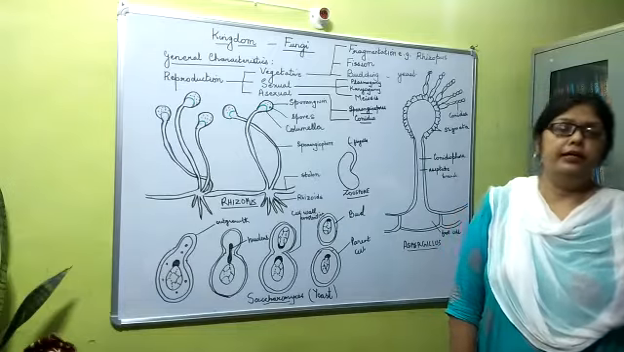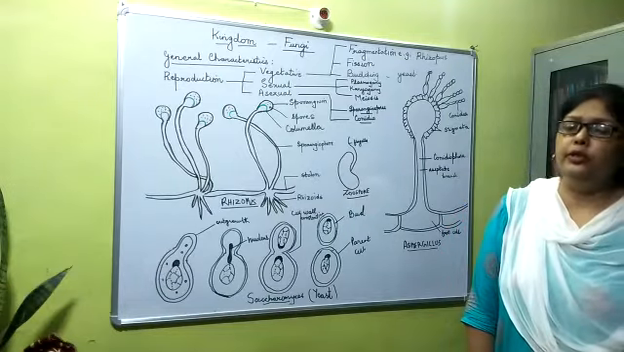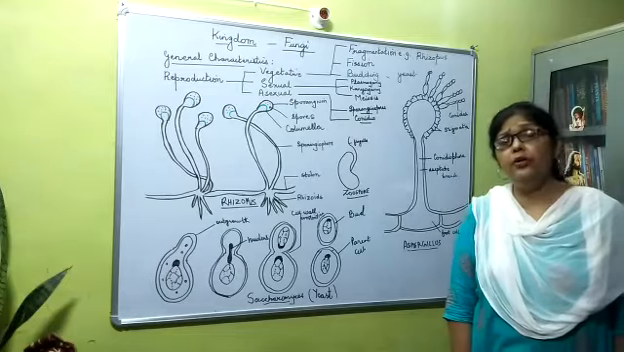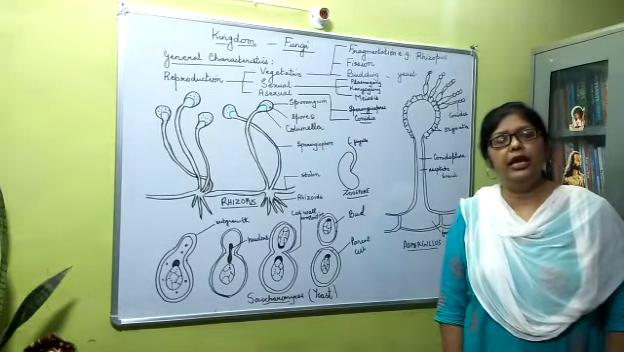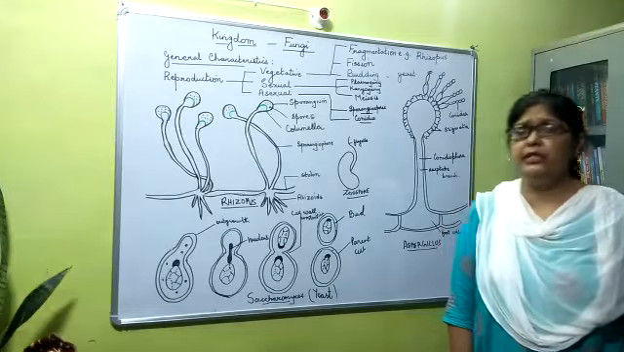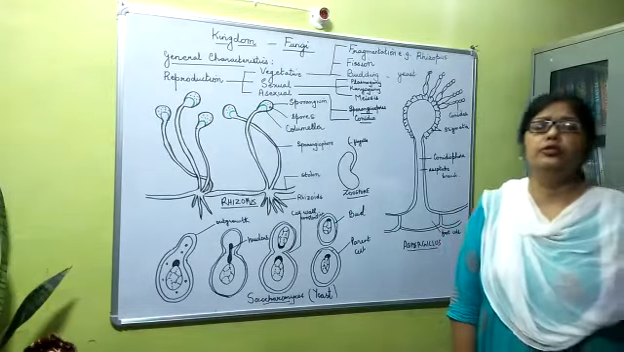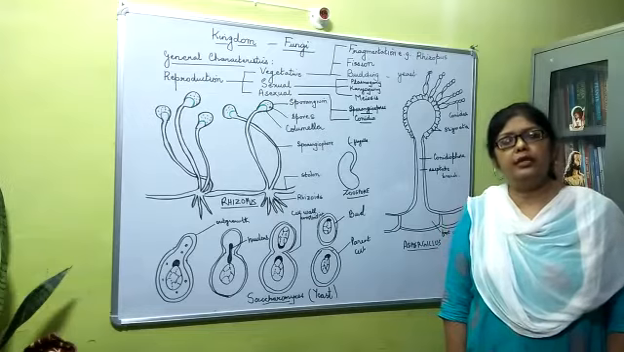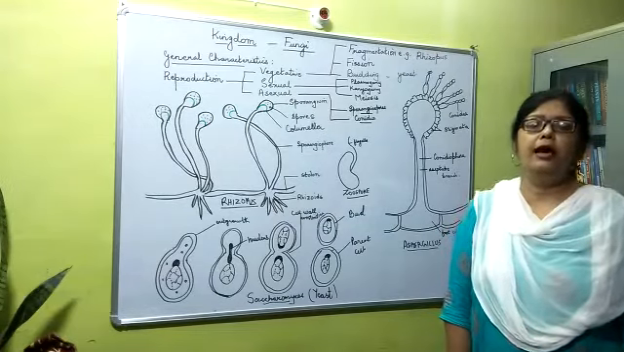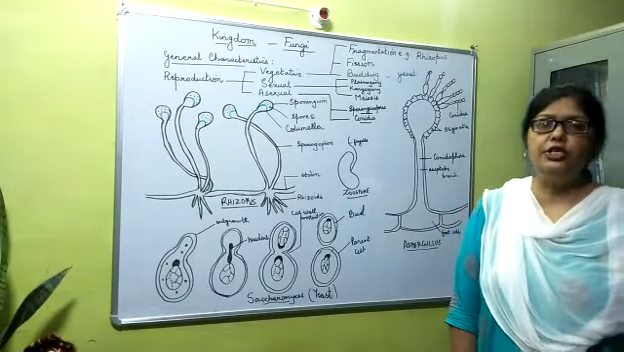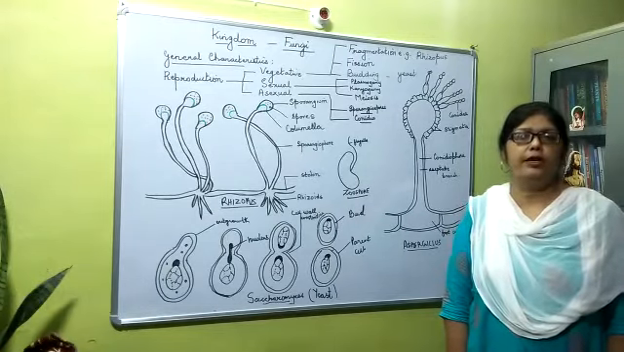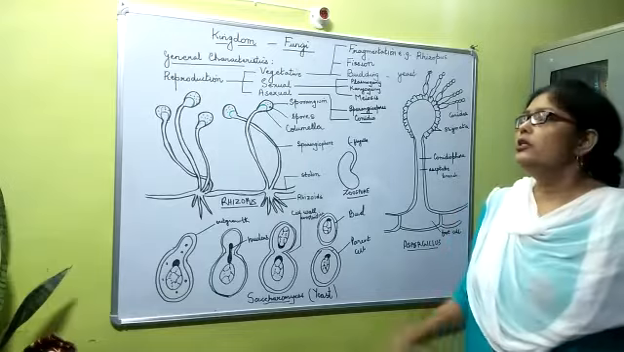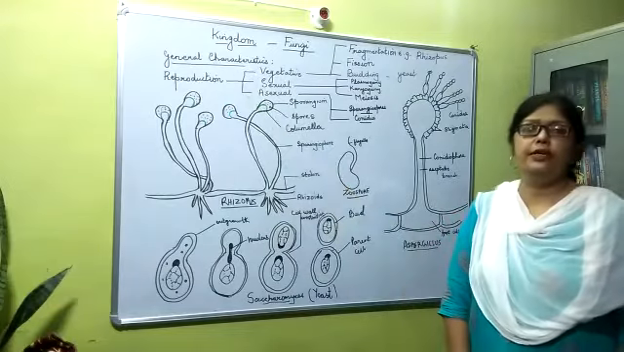Then they are also symbionts. For example, the lichens, which have got an algal and a fungal component, we'll be studying in detail, and also the mycorrhiza, which again have an association with fungi, having association with roots of higher plants. So these were the general characteristics of fungi.